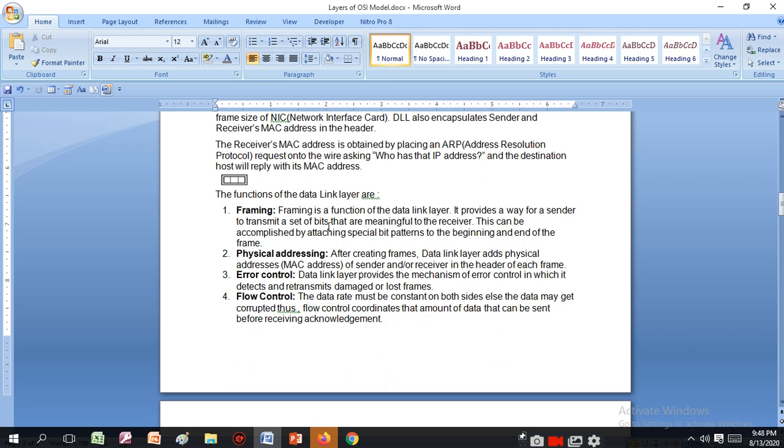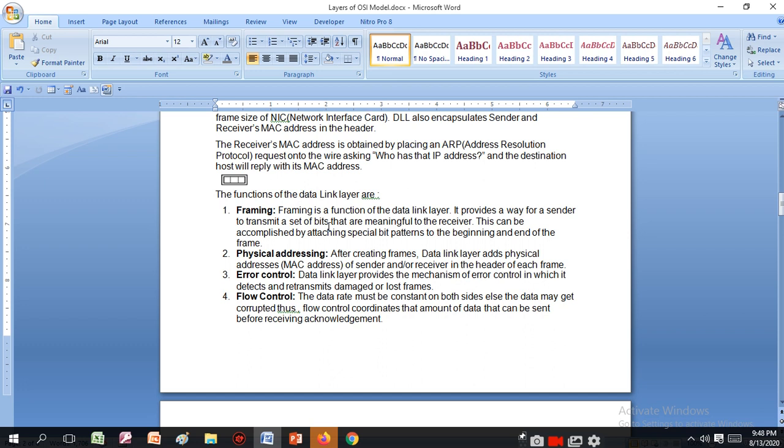What will it do? It will make a frame, and to the set of bits which come, it adds the starting bit and end bit. Physical addressing. After creating the frame, the data link layer adds the physical address of the sender or receiver in the header of each frame. Error control. The data link layer provides a mechanism of error control in which it detects and retransmits damaged or lost frames.